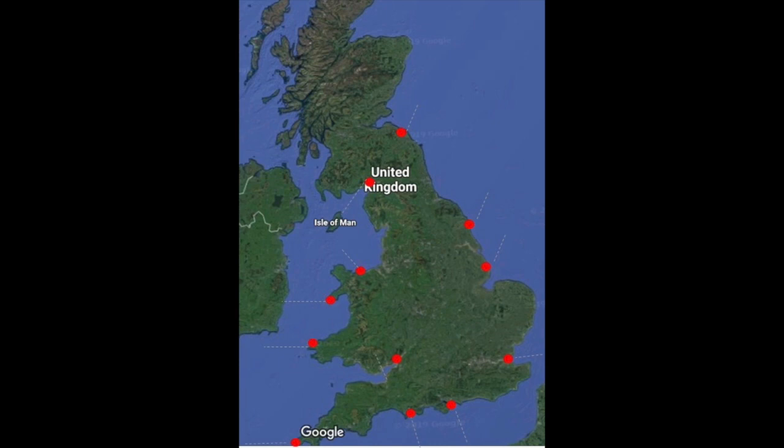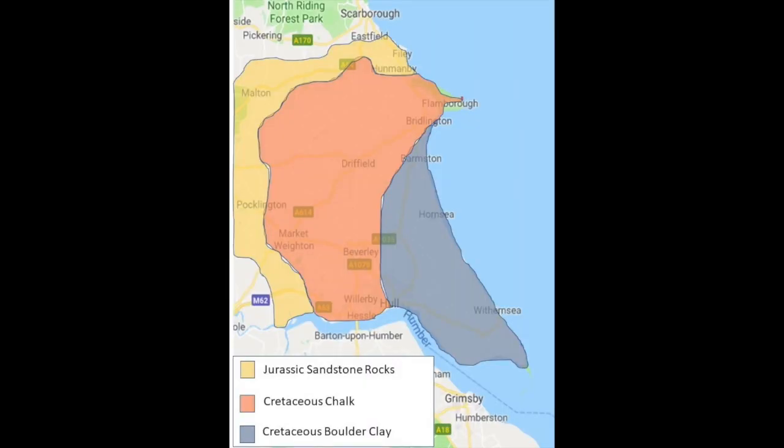The original SMPs divide the UK into 11 coastal cells. By using this method, it assumes that the whole area within each cell will react to coastal erosion and sea level rise in the same way. In the case of the Yorkshire coast, the geology is not consistent across the entire cell.